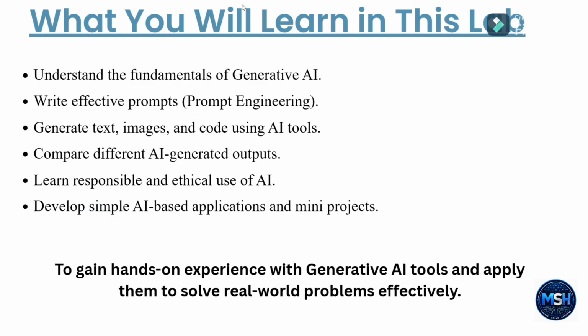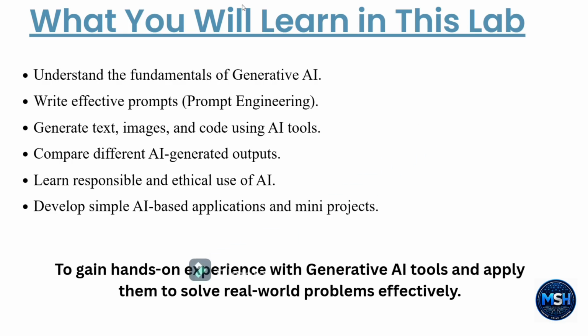Based on the prompt, the AI can give a response to users to create text, images and code using AI tools. This can be learned from these laboratory experiments, and we can compare different AI generated outputs.